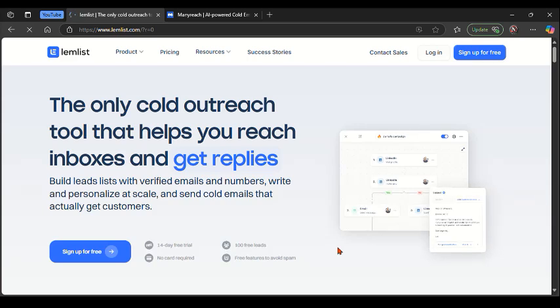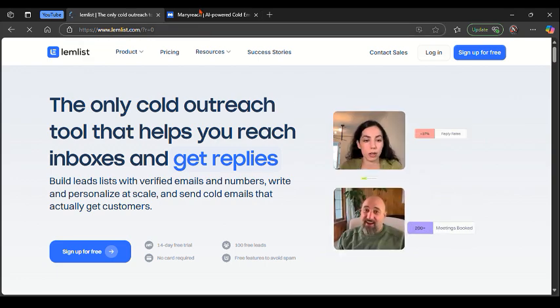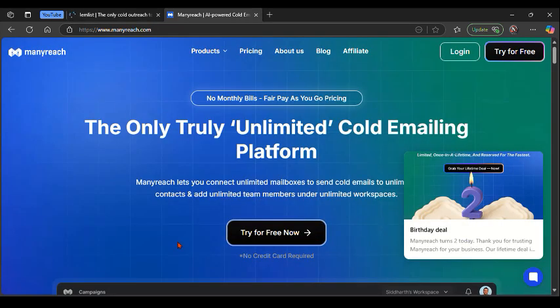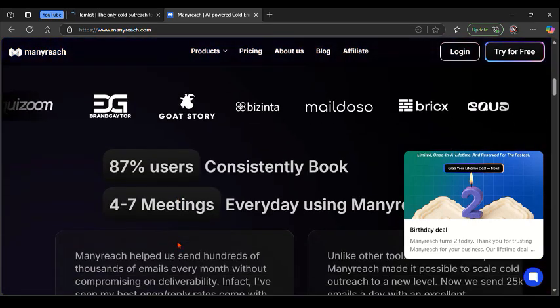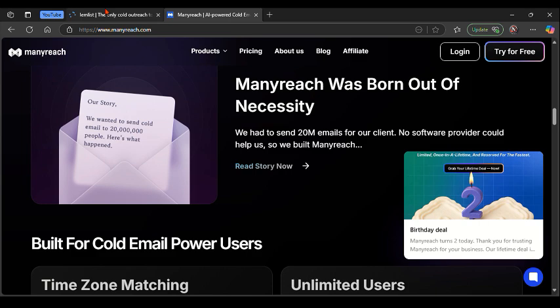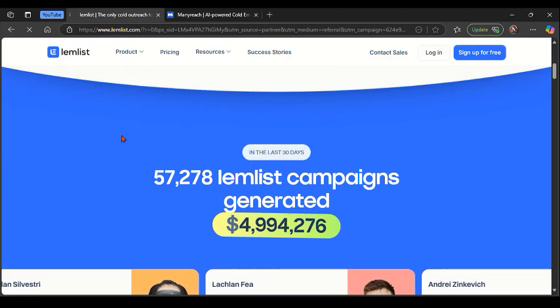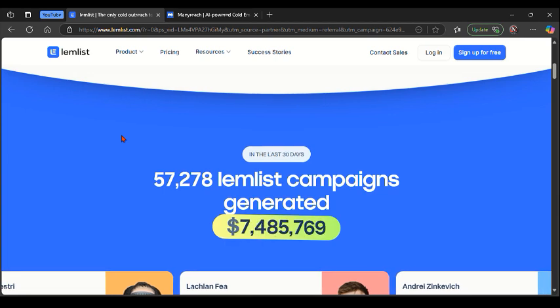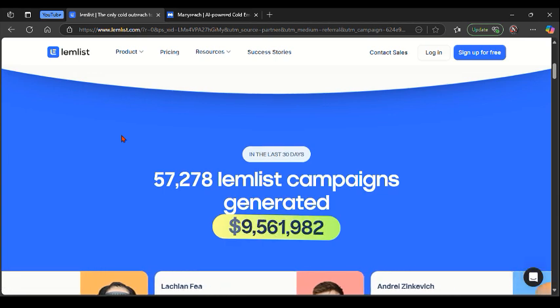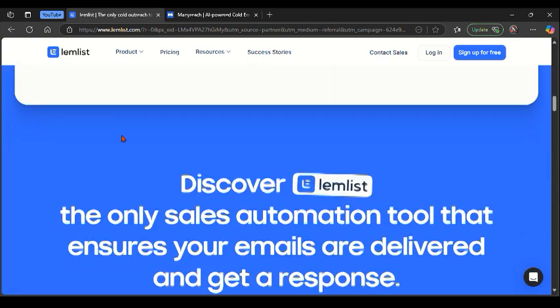In this video I'm going to create a quick, in-depth comparison review of these two platforms, Lemlist and Manyreach. To get started with a quick overview, Lemlist is a popular cold email and outreach platform known for its AI deliverability, personalized image and video capabilities, and automation workflows. It caters to sales teams, marketers and agencies aiming for better reply rates through creative personalization.